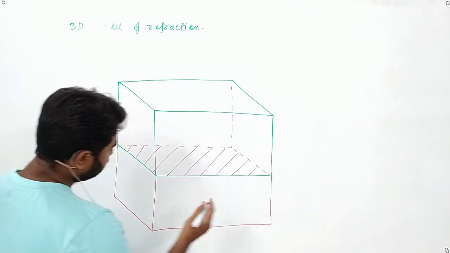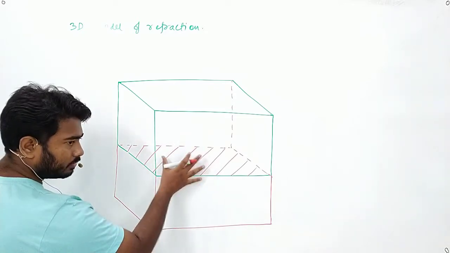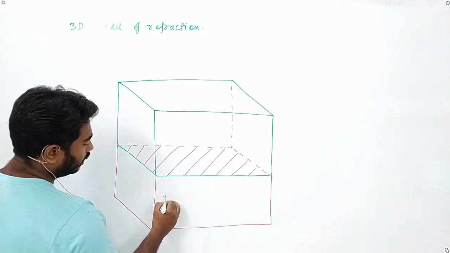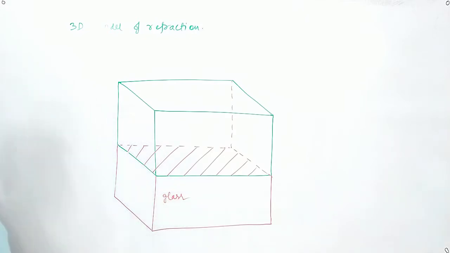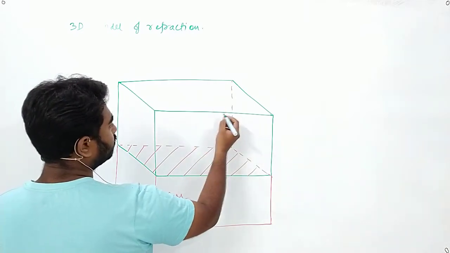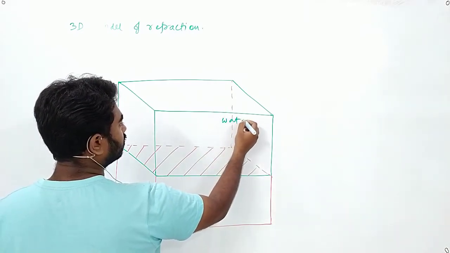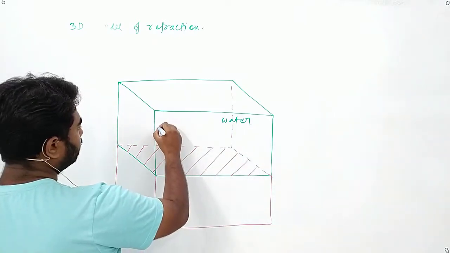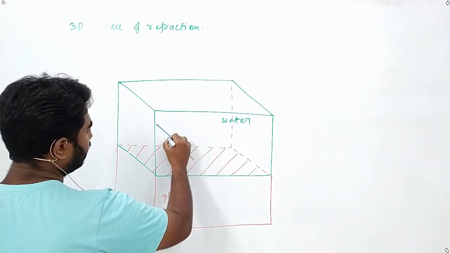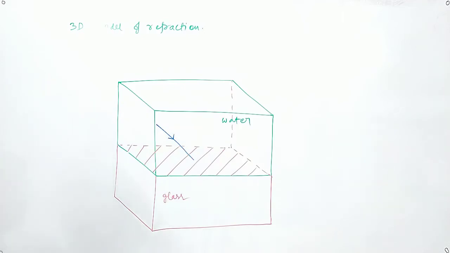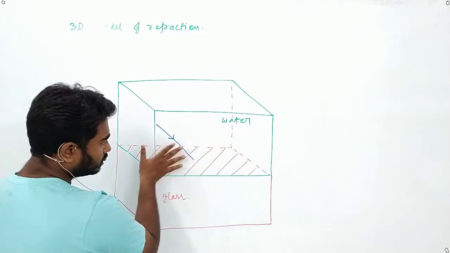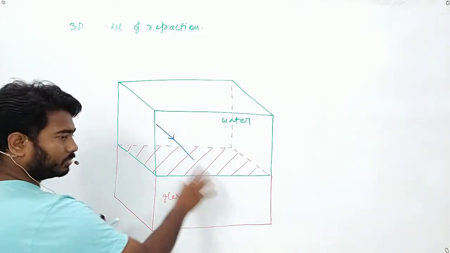Suppose this is below the surface, the material we have is glass. Above the surface, the material we have is water. What is happening? A light ray is falling at some point on the surface of separation. This is water, this is glass. The shaded surface separates water from the glass.